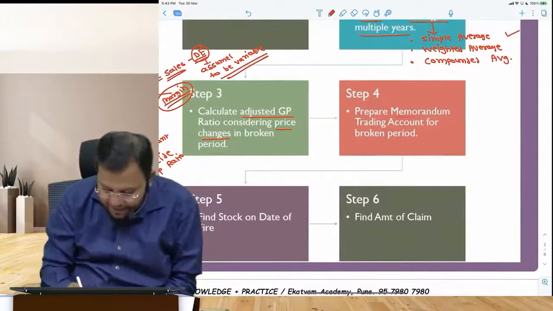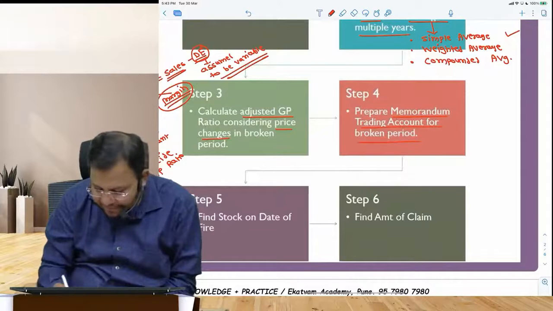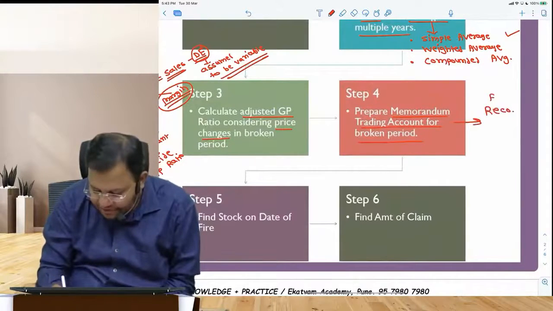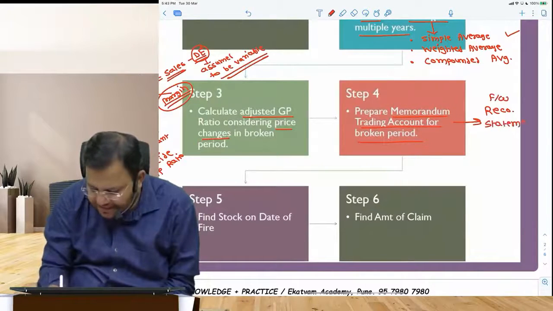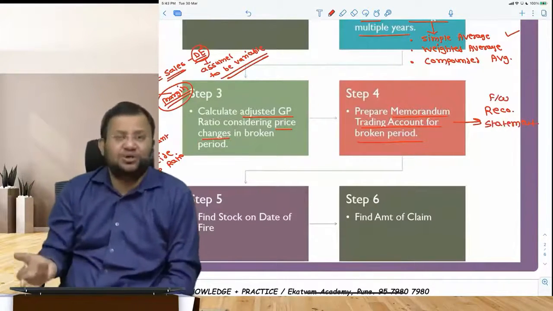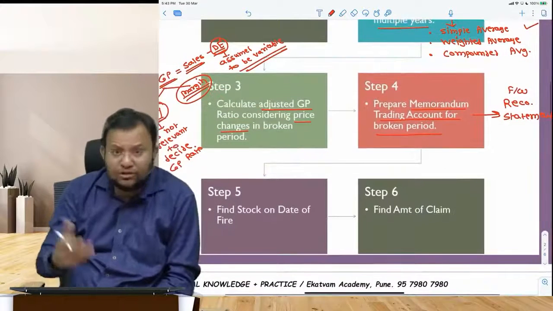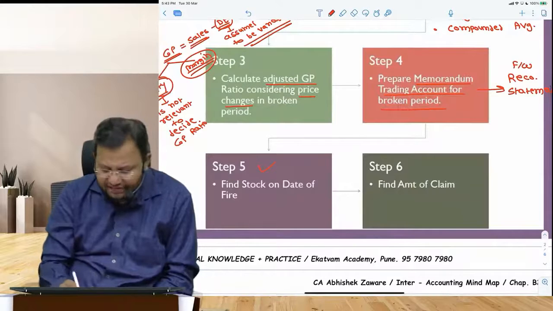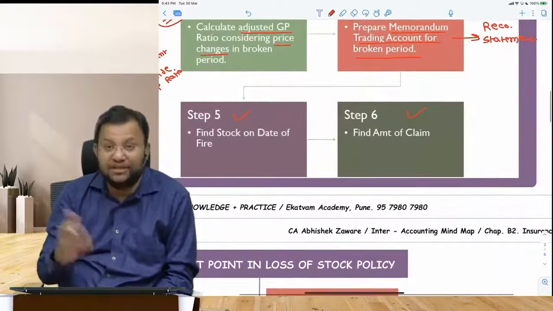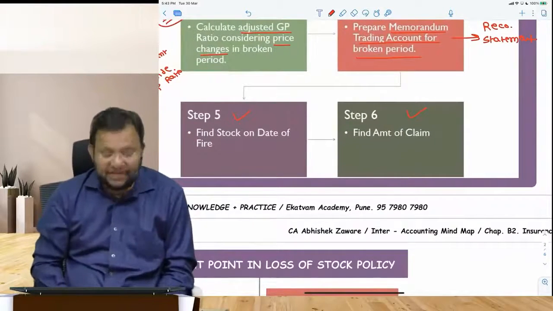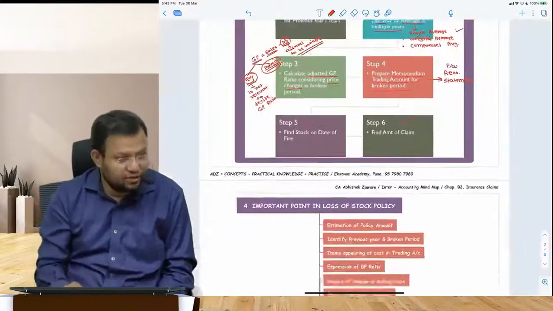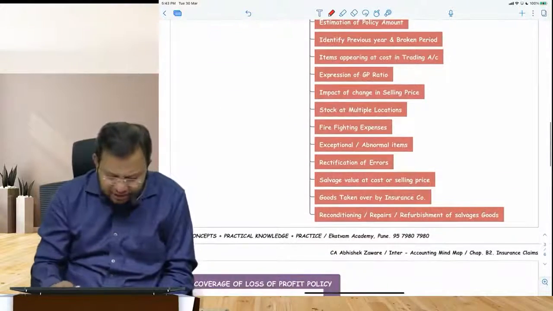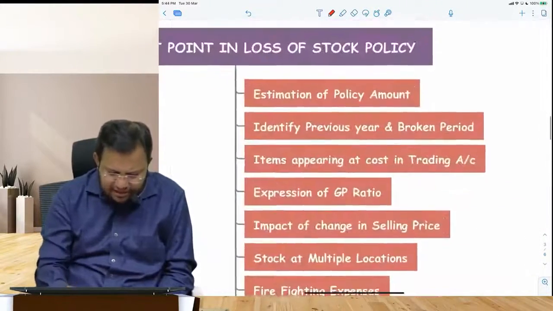Then we prepare a memorandum trading account for that broken period, which is nothing but a reconciliation statement. So it is nothing but a forward reconciliation statement. The objective is just to identify your profit or your closing stock. Once we get the stock on the date of fire, we can find the amount of claim. The amount of claim is found out by using the average clause.